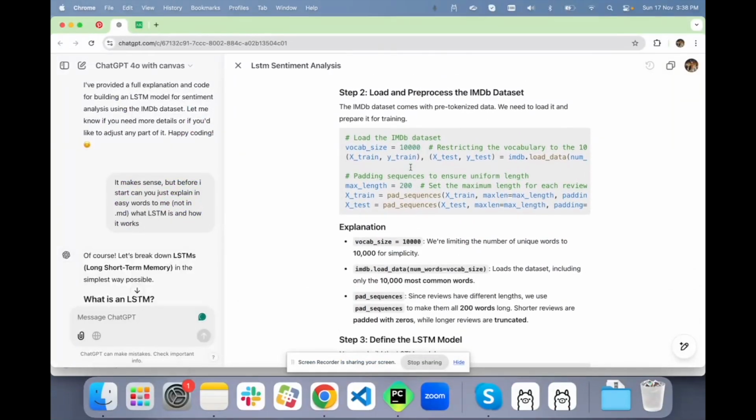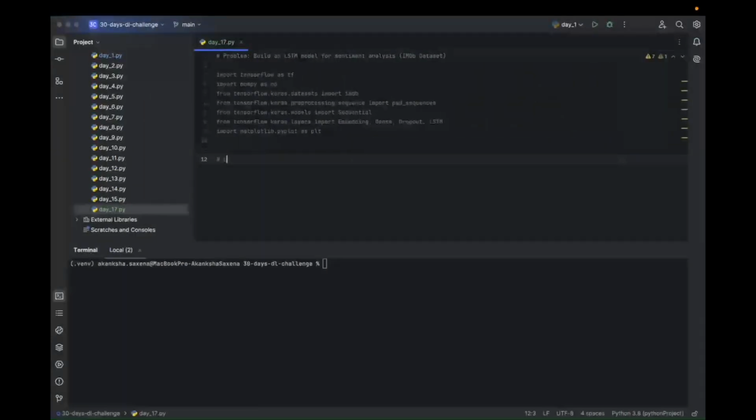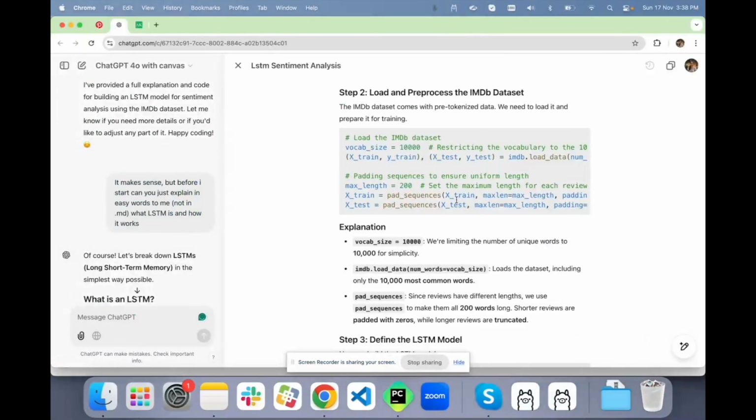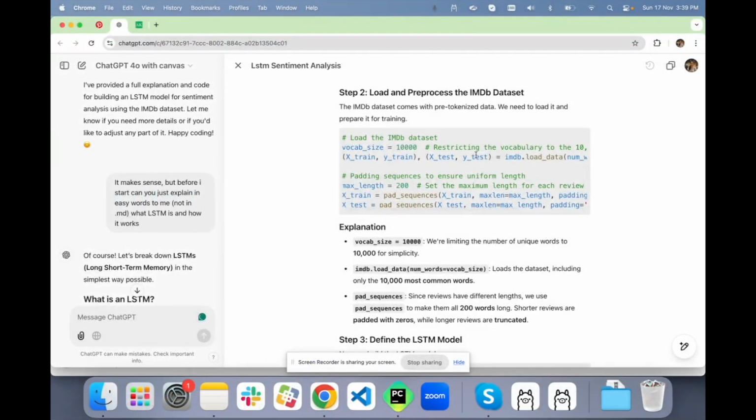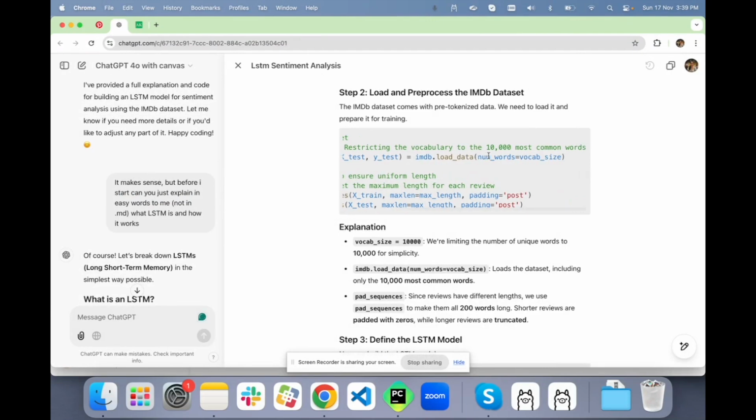Now we need to load and preprocess the IMDb dataset. It comes with pre-tokenized data, so we need to load it and prepare it for training. For the vocabulary size, we need to restrict the vocabulary to the 10,000 most common words.